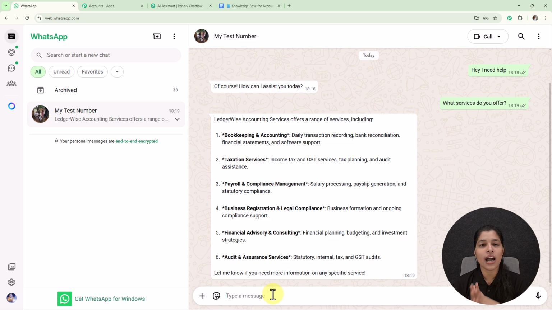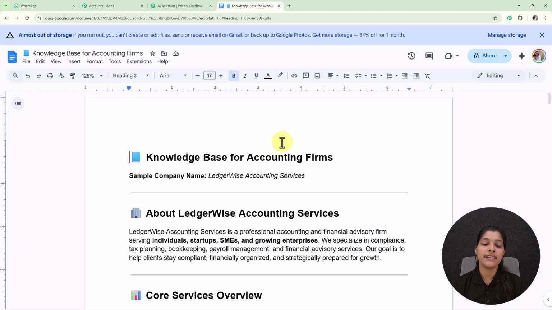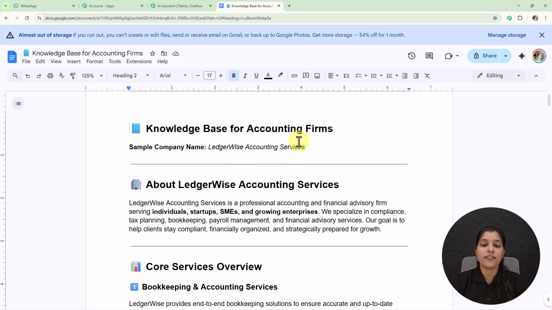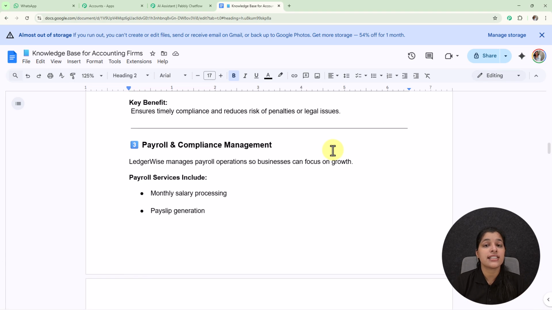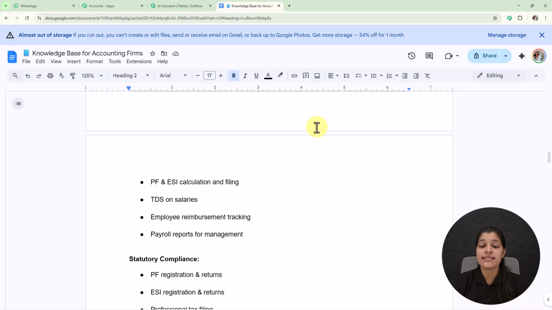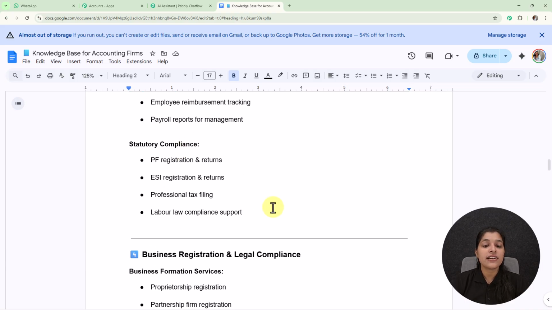And now you might be thinking how to do so. My AI assistant is responding to me on the basis of the knowledge base which I have provided to it, and that knowledge base contains details of my business. Right here you can see this is the knowledge base I have created for my accounting firm business, having the name Ledgerwise Accounting Services, and this knowledge base contains every detail of my business. My AI assistant is responding to me by fetching the data from this knowledge base only. So you just have to modify the knowledge base and your AI assistant will respond according to your business. This is the simple way of modifying the AI assistant according to your business need.